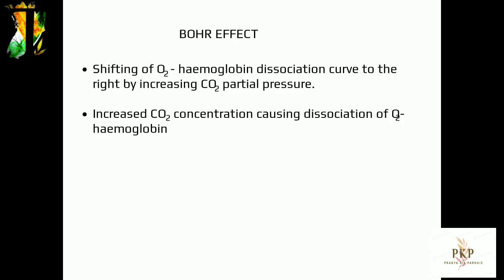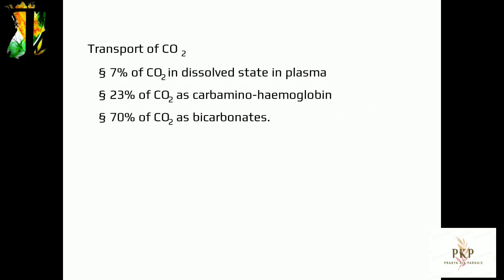As bicarbonates: at the tissue site where partial pressure of CO2 is high, CO2 diffuses into blood, RBCs and plasma, and reacts with water to form carbonic acid. This reaction is very slow in blood plasma, but occurs very rapidly inside RBC because of the presence of carbonic anhydrase.